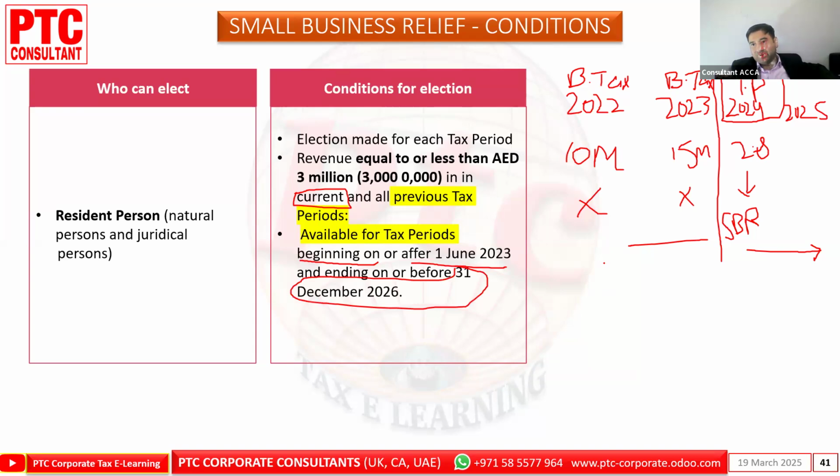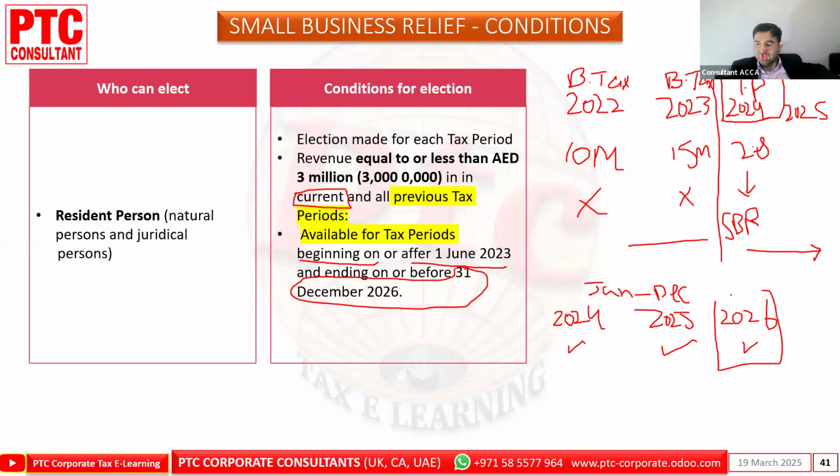If they have January to December, they can avail the full 3 years: 24, 25, and 26. If your tax period is January to December, then you can take 3 years, because it says this is the final tax period. Regardless, whoever's tax period is ending up to here, this is the date that is mentioned.